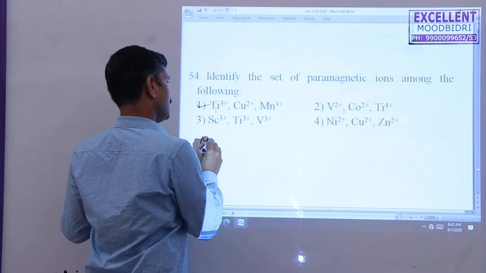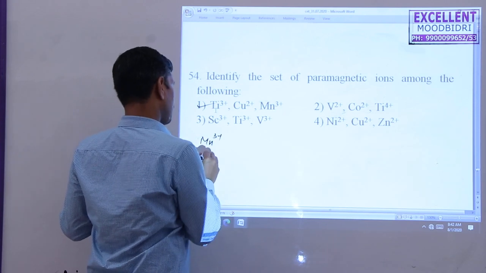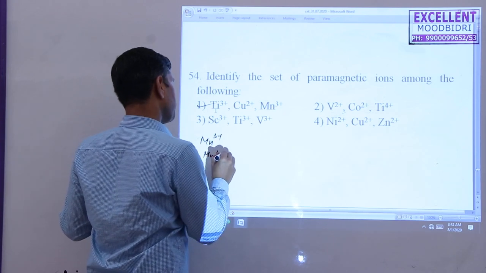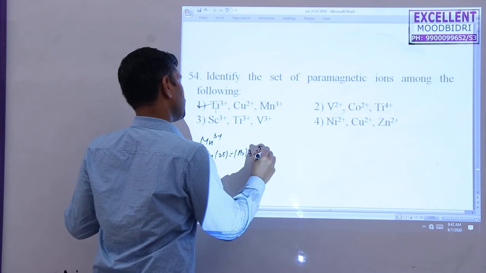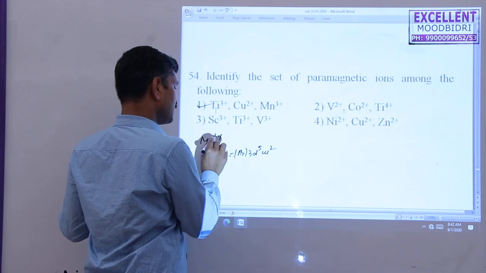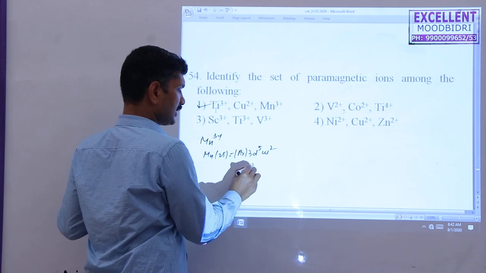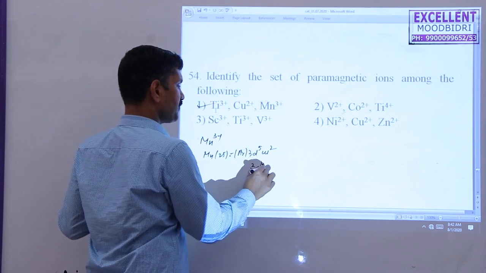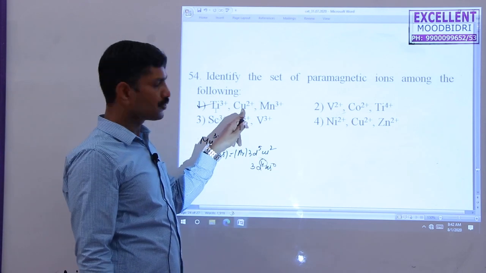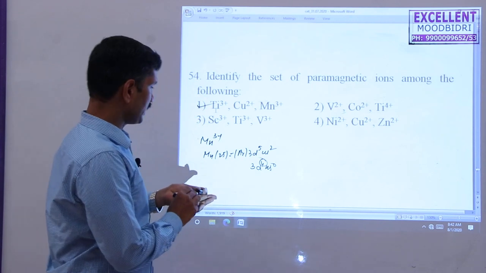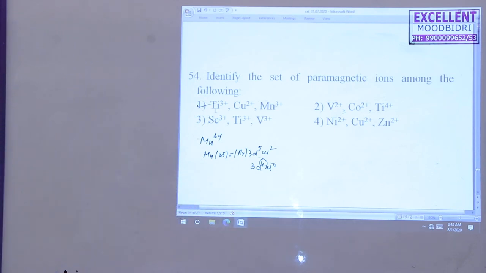If you take Mn3+, the manganese, you know the atomic number is 25. The configuration is argon 3d5 4s2. For 3+, it becomes 3d4 4s0. There are 4 unpaired electrons. In this also there is an unpaired electron. So the first option is correct here. Next question.